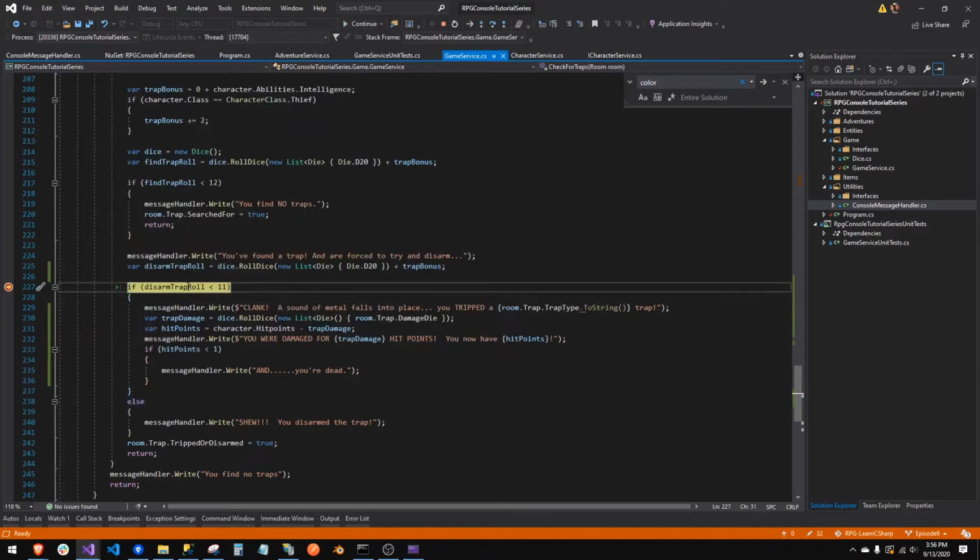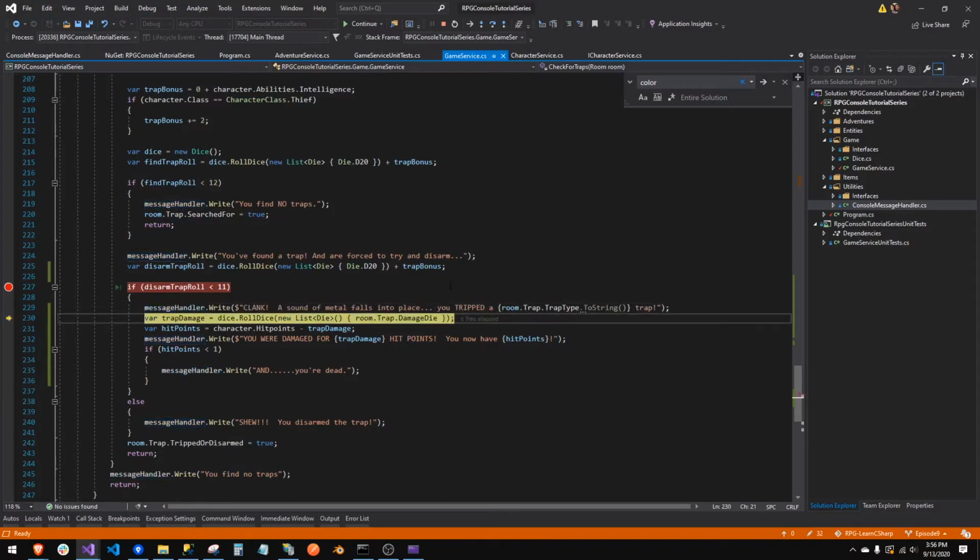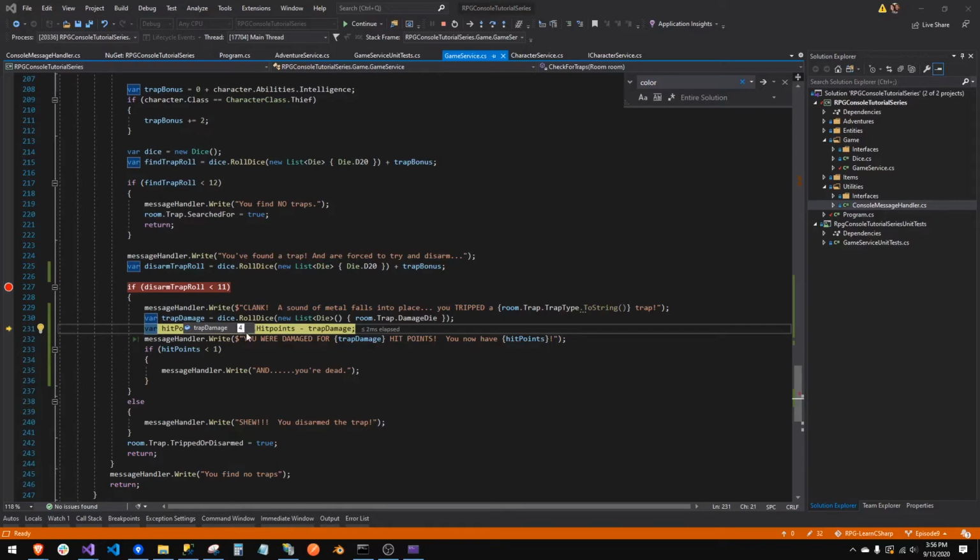Did we do it? We did again, dang it, but we don't want to. So we're going to come in here. We're going to say 8. 8 is less than 11, so it's going to come here. And now we're going to say trap damage. Let's stop and see. Oh, we got 2 that time, but we actually want 4, which should make it death. So let's let it run through.